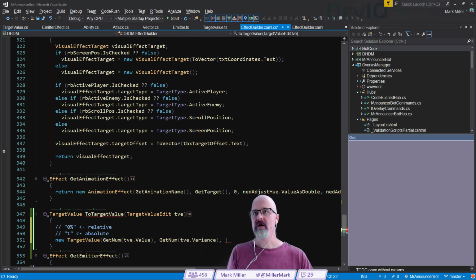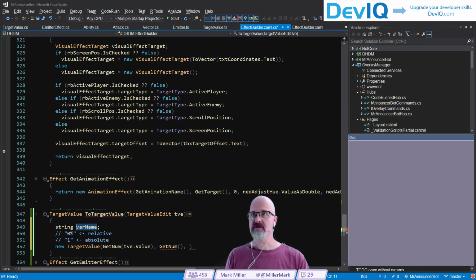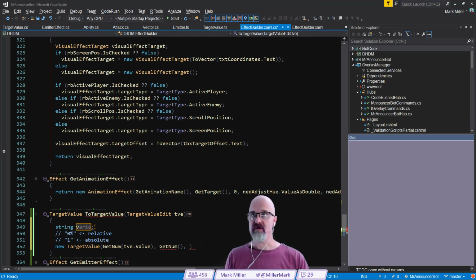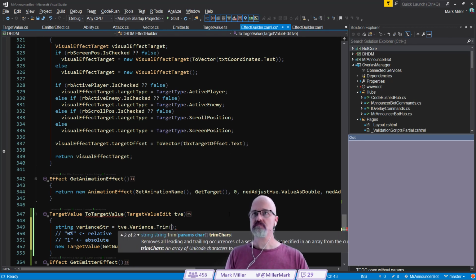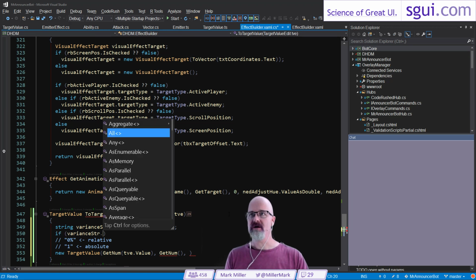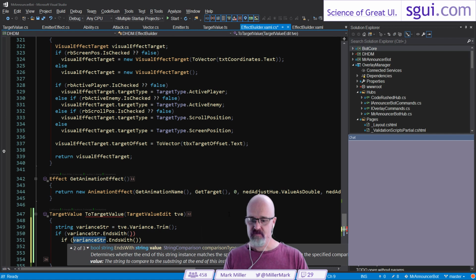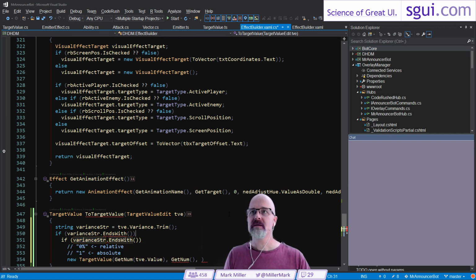So we're going to add that number. So we need to find out if it ends with a percent on that variance. So let's go ahead and work with that variance for a second here. So I'm going to create a new string here, call it the variance stir, like that. Set that equal to this, dot trim. Let's trim it. And then I want to say if variance stir dot ends with, whoops, where am I?